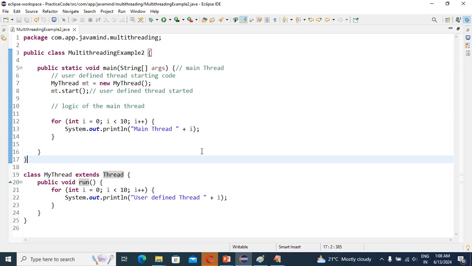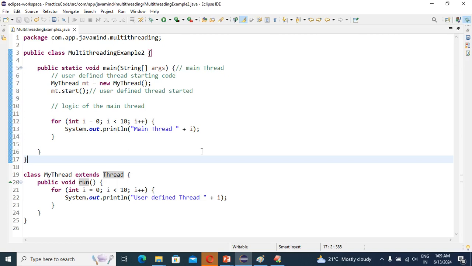If it is not executed, my thread will not register. So guys, it's very, very important: when can we say a thread is created? This question may be asked by the interviewer. Once again, this is the last time, very important: if the Thread class start method is executed, then only our thread will register into the thread scheduler, and we can say the thread is created. If the start method is not executed, the thread will not register into the thread scheduler, so we understand the thread is not created.